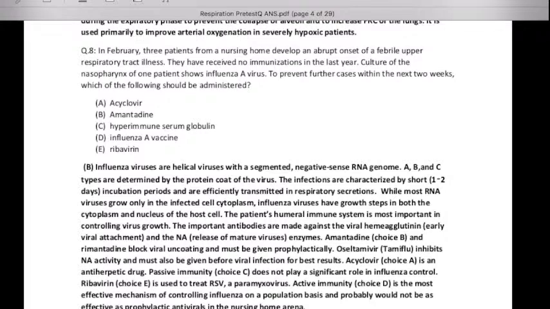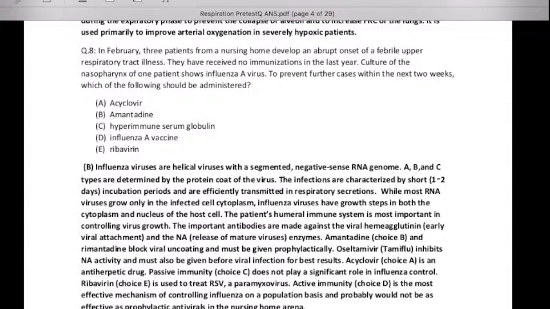I asked that in February, patients coming from the community develop an abrupt onset of febrile upper respiratory tract illness. They have received no immunization in the last year. Culture of the nasopharynx of the patient shows influenza A virus. So they will give a diagnosis. But note down the words first line in a nursing home. A nursing home is a closed setting, while if I ask about the community, then it's a broader setting. So the answer will be different.